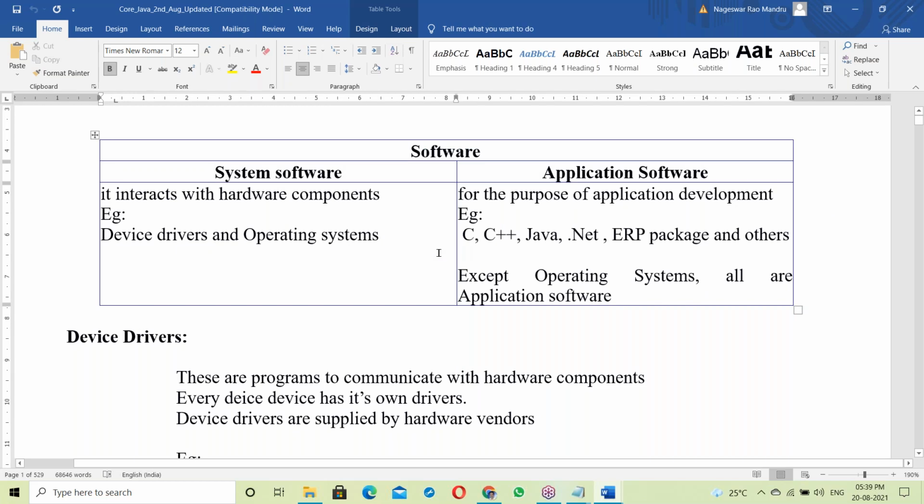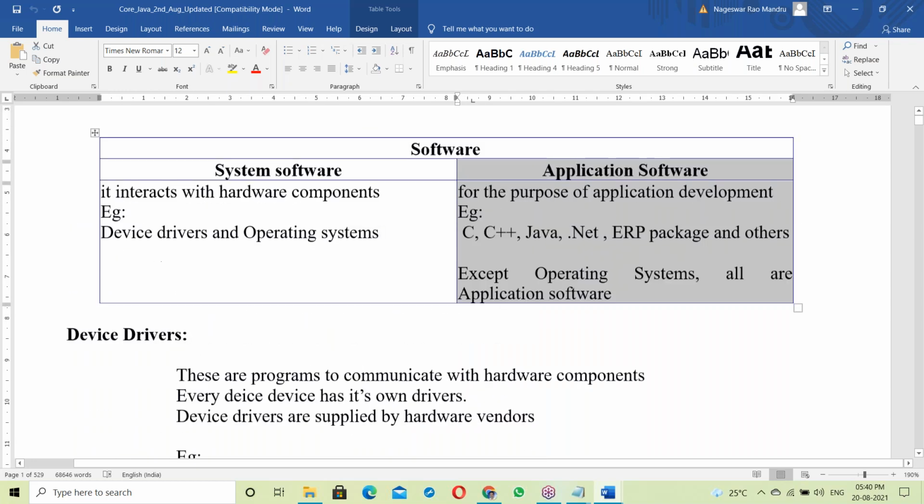System software interacts with hardware components, for example device drivers and operating systems. Application software is for the purpose of application development, for example C, Java, .NET, ERP, and others. Except operating systems, all are application software.